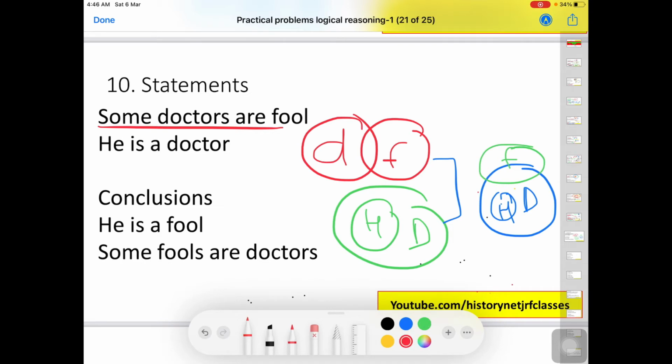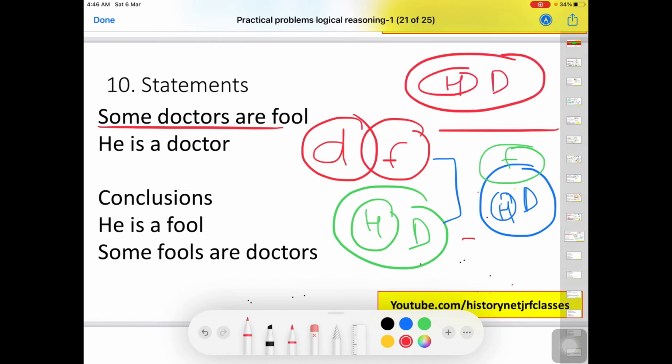Now it will have two possibilities. One possibility is this, other is again common D, then H, and this time F will be like this. So under this, F is sharing its boundary only with doctor, that is, fool is sharing its boundary only with doctor, and in this, fool is sharing its boundary with doctor as well as he. You are getting this. So this is a very ambiguous situation. Now we will look at the conclusion. He is a fool.